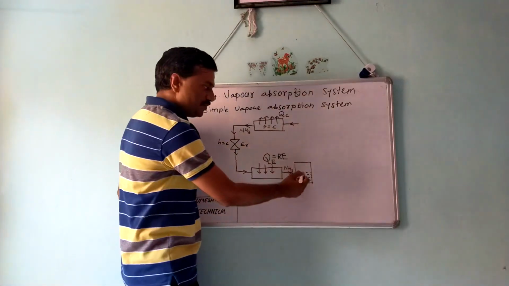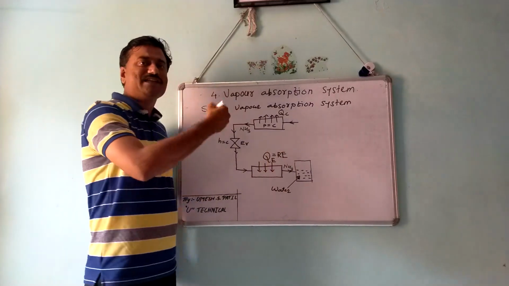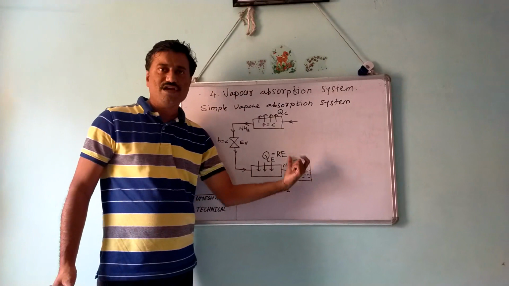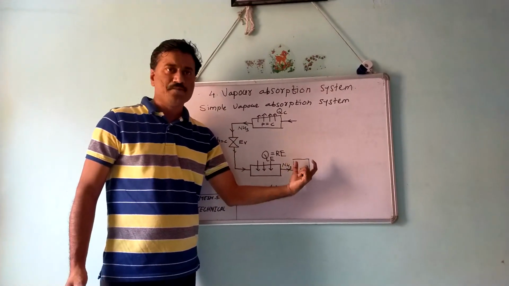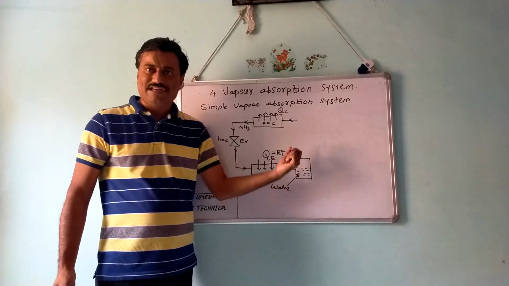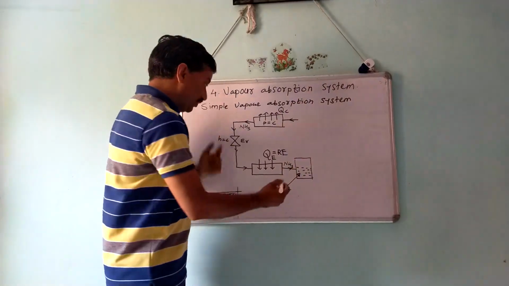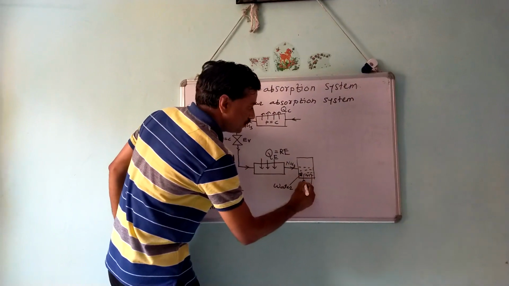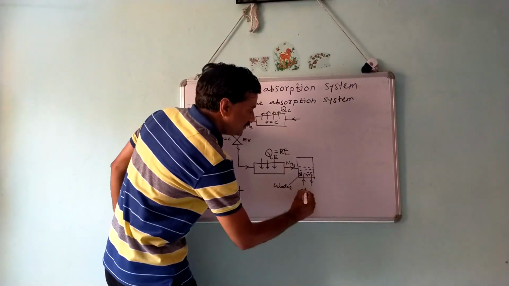All the ammonia vapors are dissolved in water, and there may be an increase in temperature of this aqua ammonia solution. Ammonia dissolved in water is called aqua ammonia. Due to the dissolution of ammonia in water, the temperature of the solution increases, so to keep the temperature constant, water is continuously circulated in the absorber. So this one is the absorber.